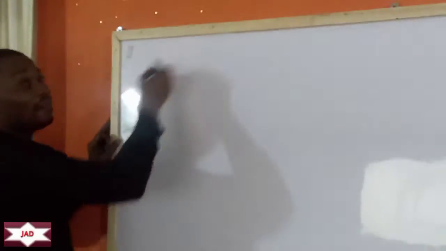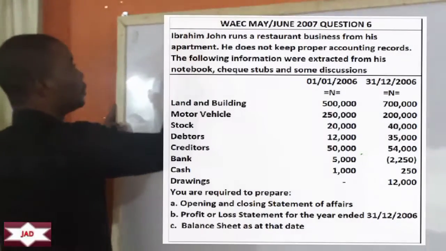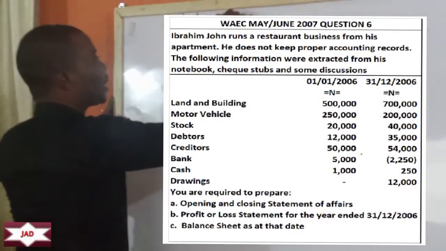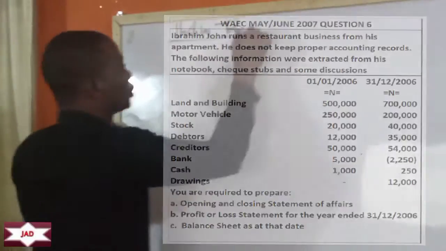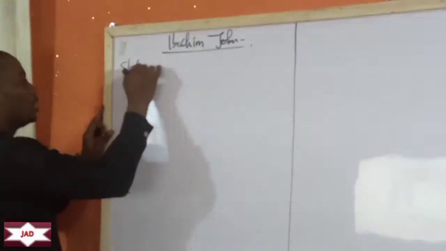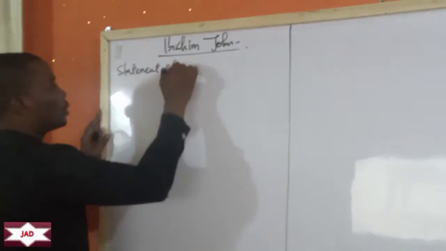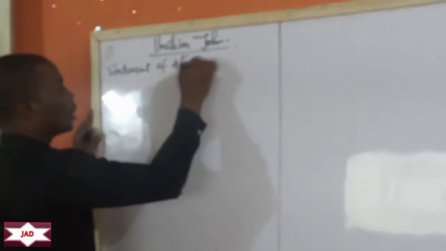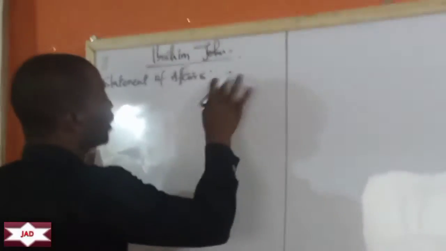So let's go. We have Ibrahim John, and we're preparing statement of affairs.